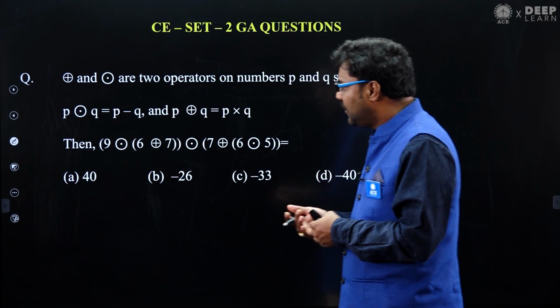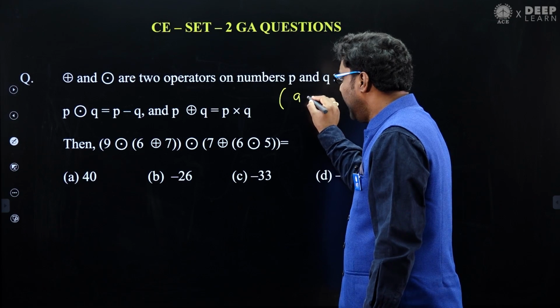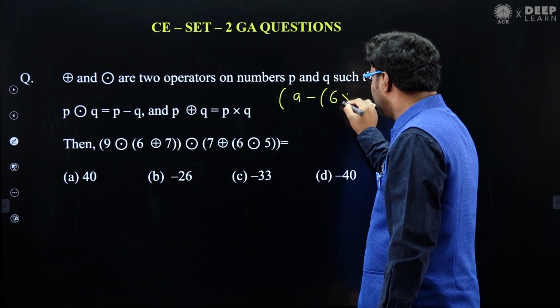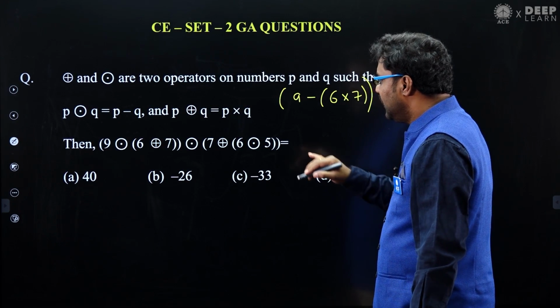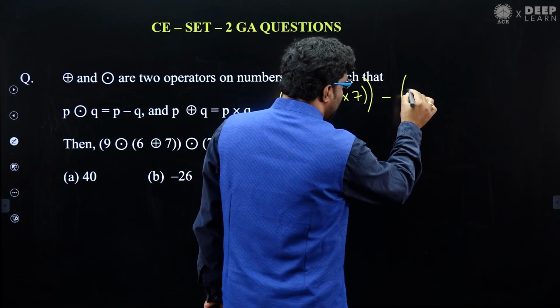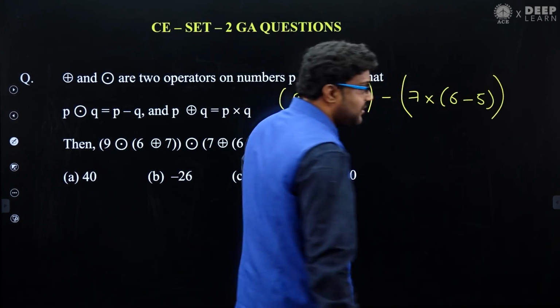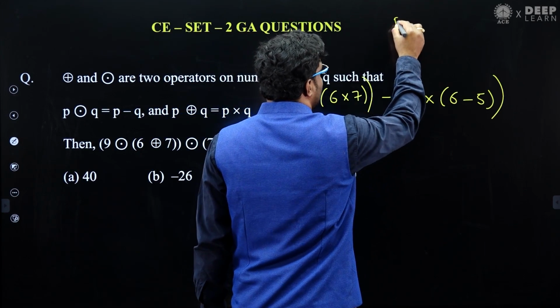Now here, 9 minus, and internally 6 into 7. First we should perform inside the brackets, whatever is there. Next again here the minus symbol. I am placing the symbols first of all: 7 into 6 minus 5. So first we should perform the operation inside brackets as per Bodmer's rule.